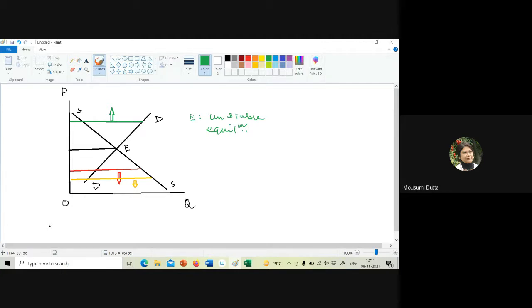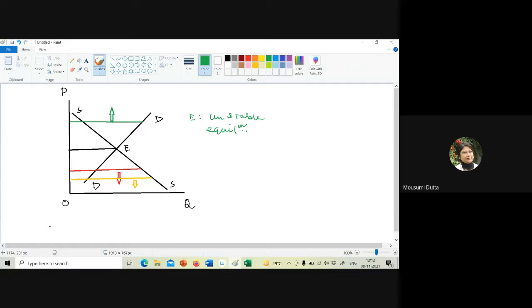Okay, so however, to understand the notion of the stability of the equilibrium, what we are finding is that if I change the shape of the demand and the supply curve, the equilibrium exists, and the equilibrium is unique in nature. However, as we are considering the excess demand as well as the excess supply mechanisms, we will be no way able to move towards the equilibrium position. Hence, this equilibrium is an unstable equilibrium.